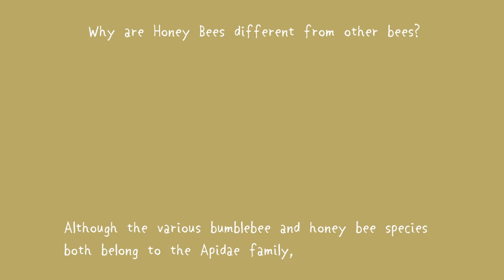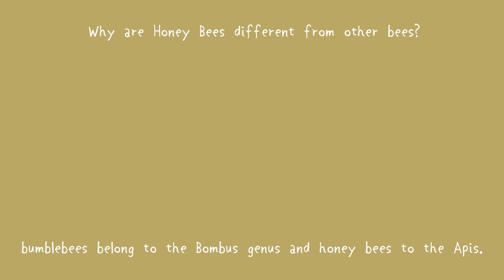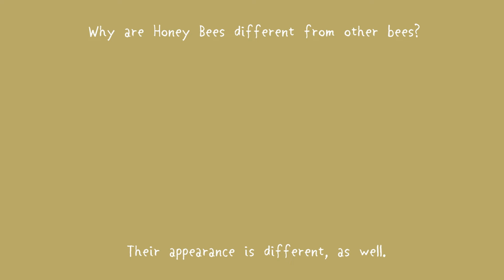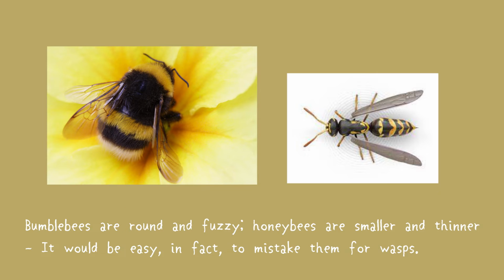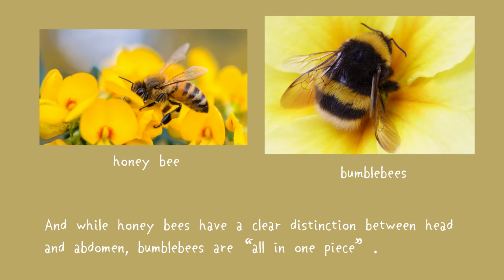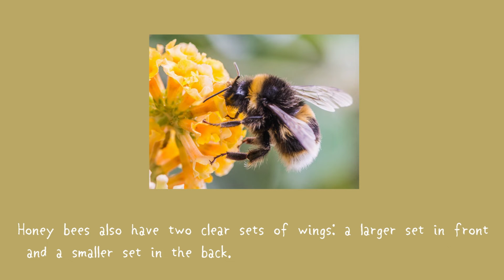Although the various bumblebee and honeybee species both belong to the Apidae family, bumblebees belong to the Bombus genus and honeybees to the Apis. Their appearance is different as well. Bumblebees are round and fuzzy, honeybees are smaller and thinner. It would be easy, in fact, to mistake them for wasps. And while honeybees have a clear distinction between head and abdomen, bumblebees are all in one piece. Honeybees also have two clear sets of wings, a larger set in front and a smaller set in back.